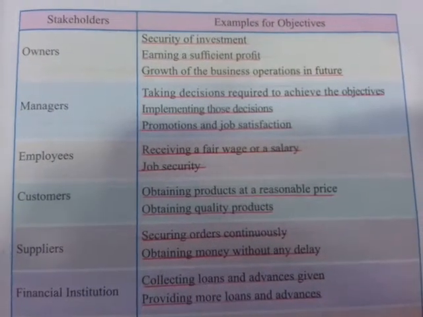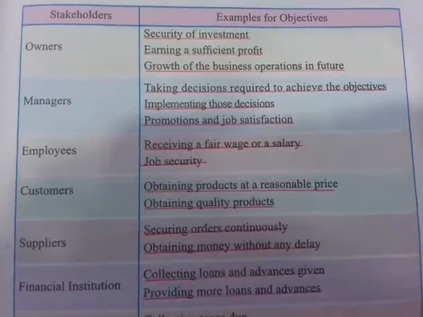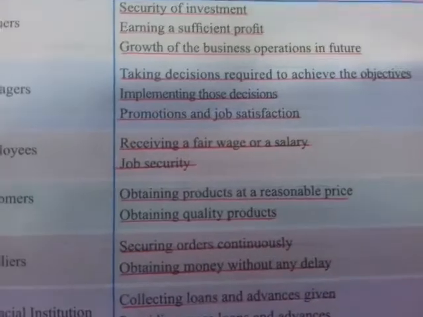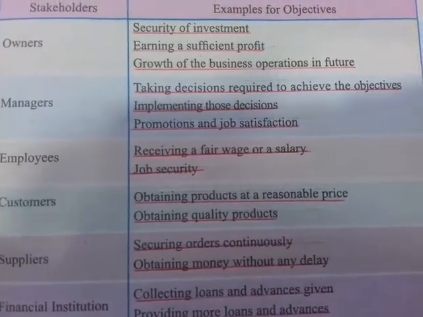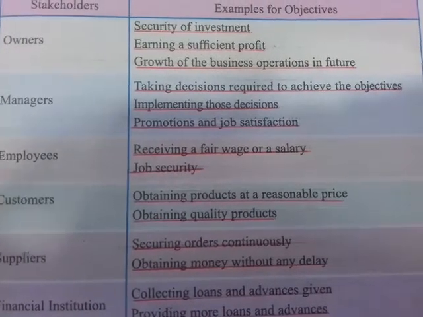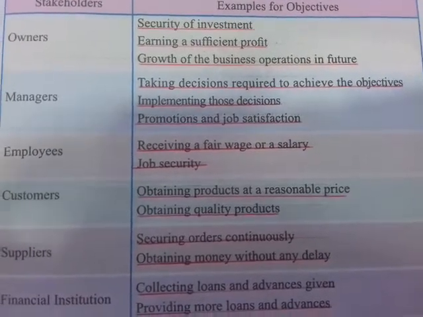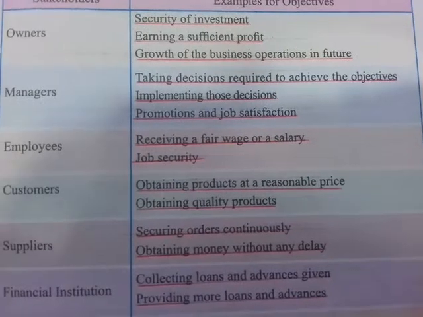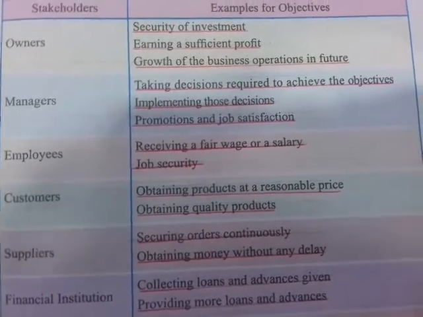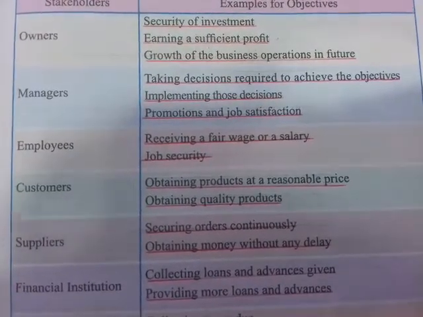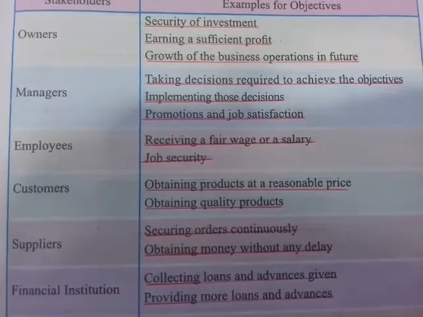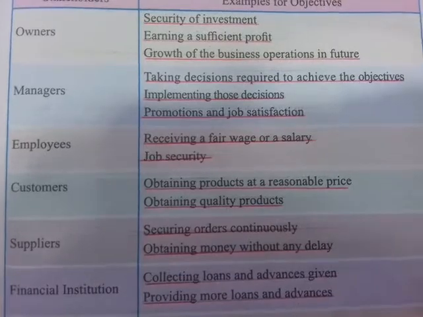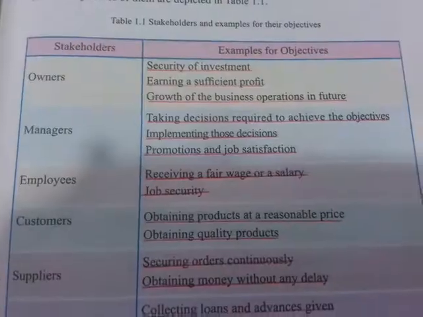Next, what are the objectives or the expectations of managers? Taking decisions required to achieve the objectives. So, in order to achieve the objectives, that means reach their goal, the managers are taking decisions and also implementing those decisions.